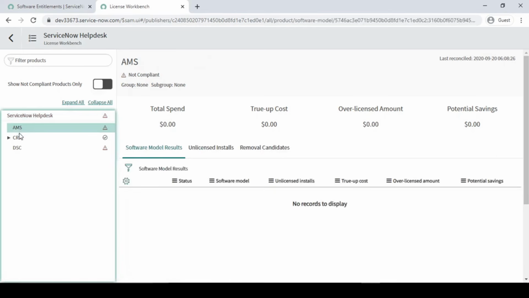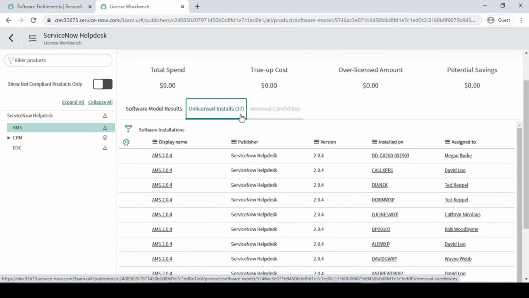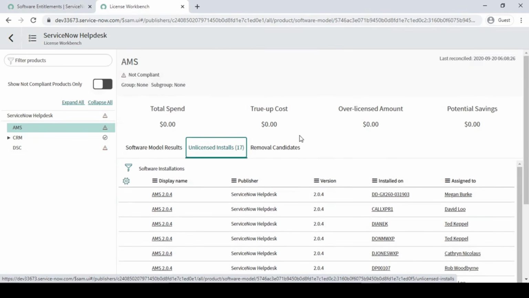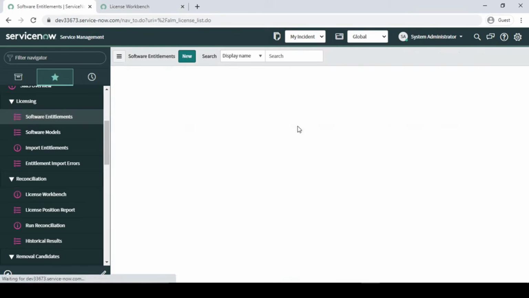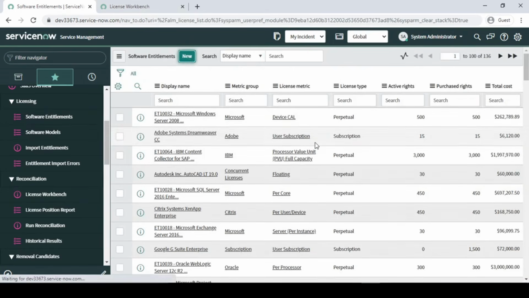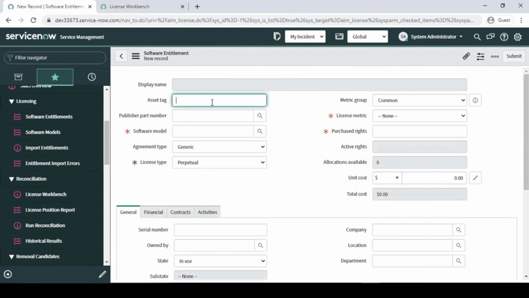AMS, right, asset management. So here it is saying 17 licenses are there which are unlicensed, right? So what we are going to do, we have not purchased anything, so we have to create our entitlement for the AMS, right? So here I'm going to create one entitlement, basically a license for that AMS. You have to go through the purchase module and all this, so I'm not going to do it that way.